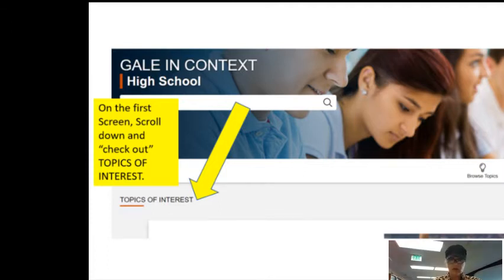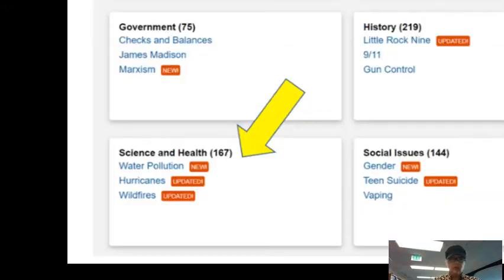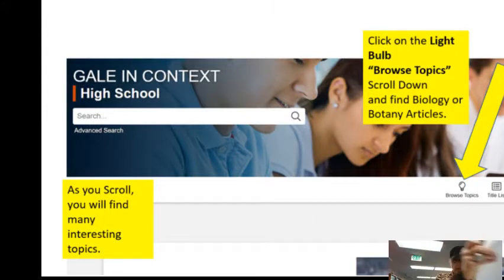and I want you to check out the topics of interest. And when you check them out, you will see that there is a special section of science and health, and there are 167 articles. So you might want to check on that little box. Then I want you to find the light bulb, and I want you to browse the topics.